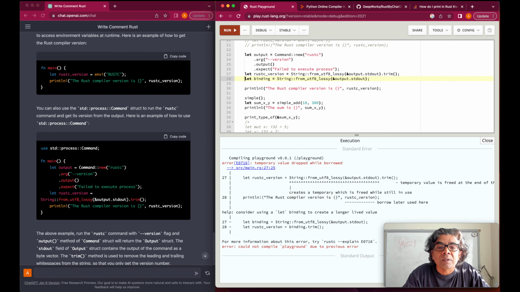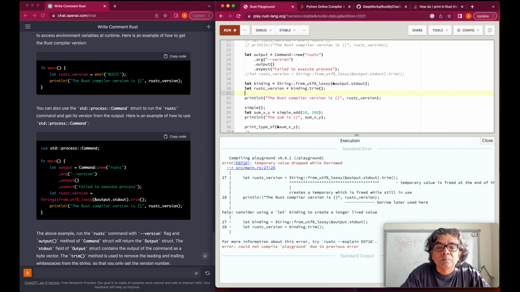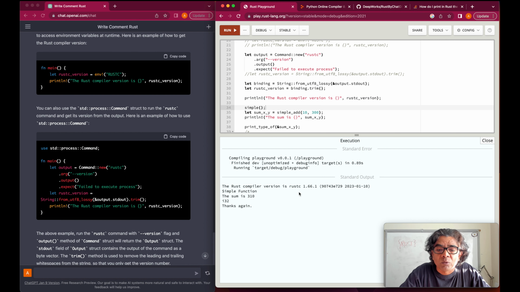So we can use this and we can comment this line. So binding is equal to string type this output here, and then next this line, and then the Rust C version is going to be called here. Let's see. So the compiler we are using right now is 1.66.1, which is the 10th January 2023. It is kind of the very latest build.